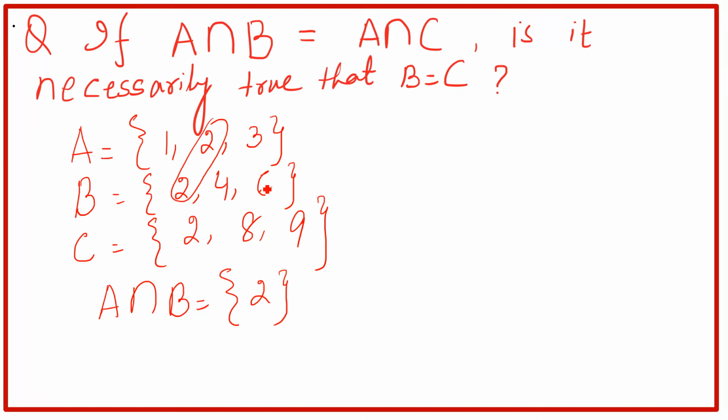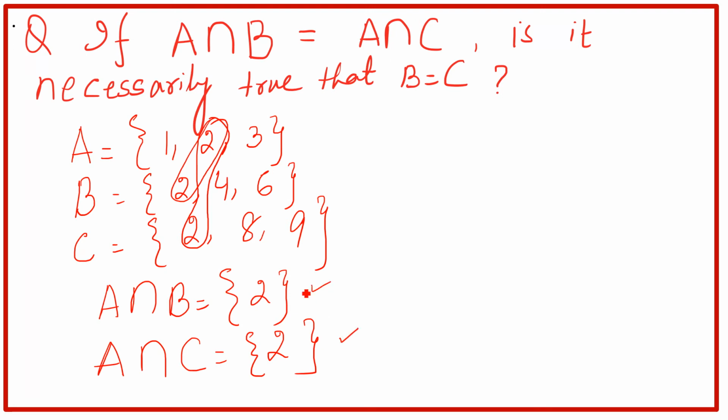Now we will see what is A intersection C. So see, A intersection C. Now we will compare A and C. And again we notice that 2 is in A and 2 is also in C. So common is 2. A intersection C is equal to 2. And the question is, A intersection B equal to A intersection C if, so see, A intersection B is equal to A intersection C. We have proved the first part.